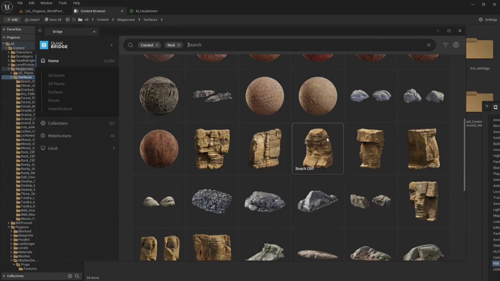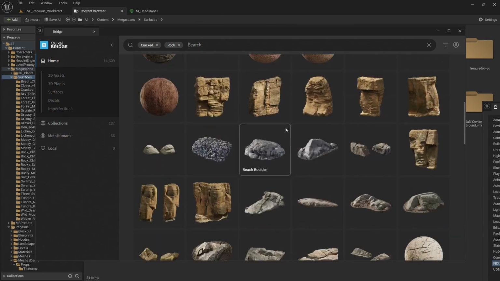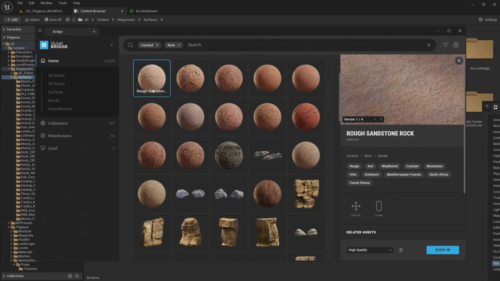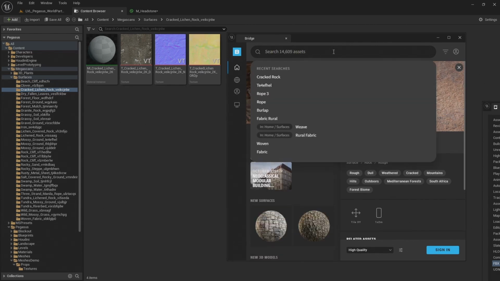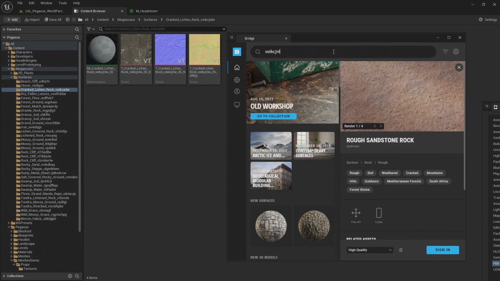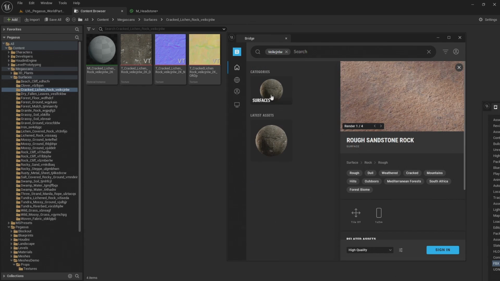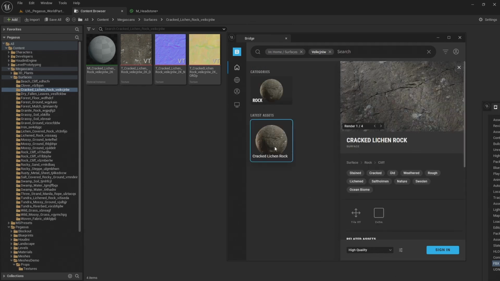And then you can find a material and texture that you like and download them to your project. If you search for the code they have on the screen here, then you'll find the same material that I used.